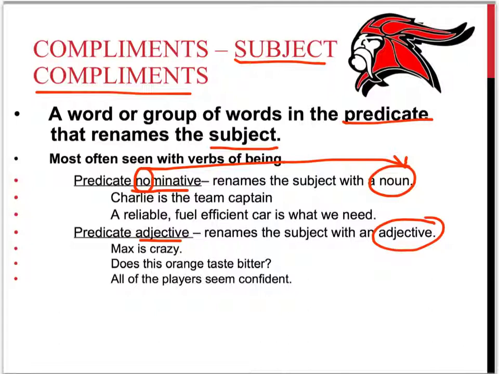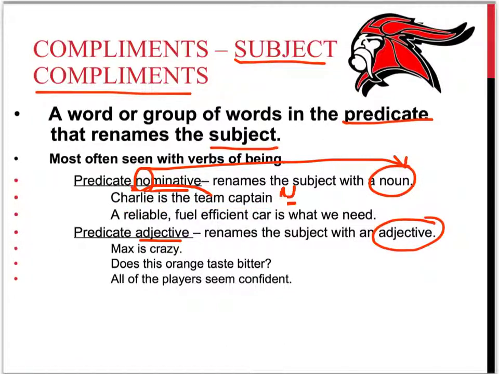So if you look at these examples here, it'll highlight what I mean. Charlie is the team captain. Verb, who or what? Charlie. Charlie is what? The team captain. Again, it's renaming Charlie. It's giving Charlie a different name. And it's doing so with a noun. Okay? Team captain is a noun.